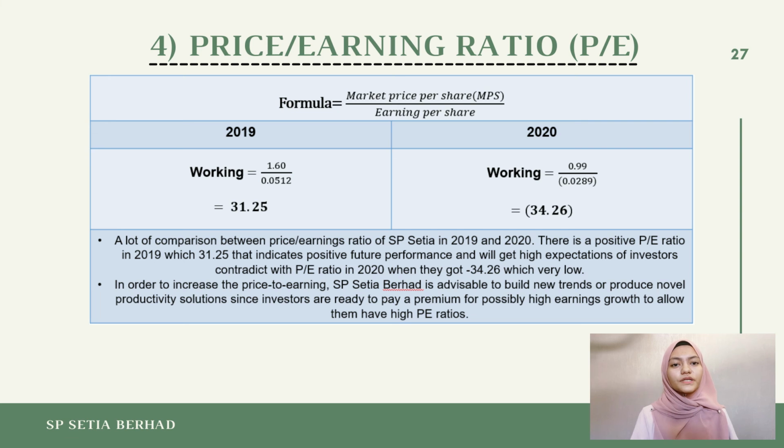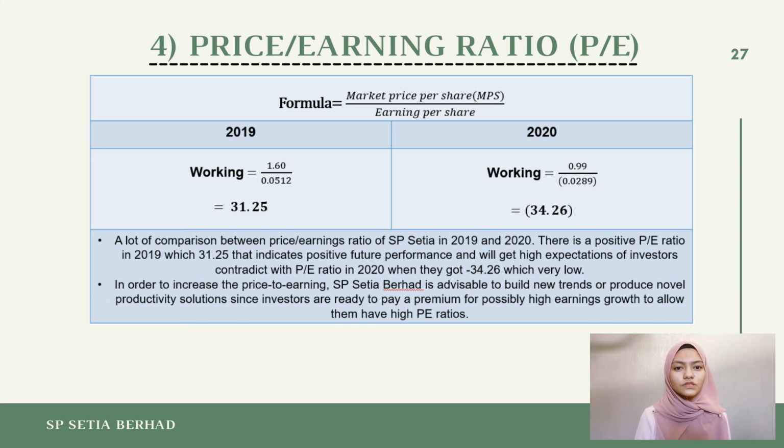The fourth element of market ratio is price earning ratio or PE ratio. PE ratio is the relationship between the market value per share and earning per share (EPS). Earnings in the company is important when valuing a company stock because the investors want to know how profitable a company is and how profitable it will be in the future.